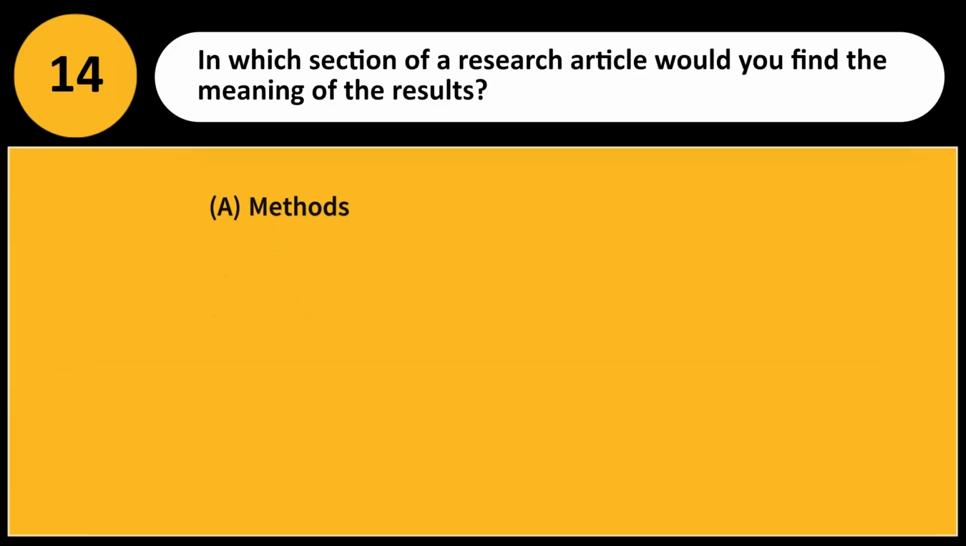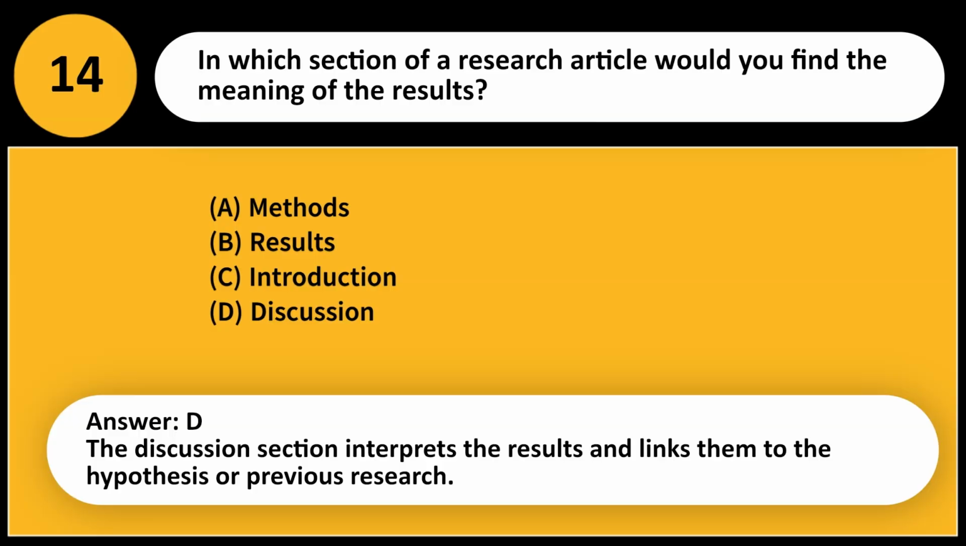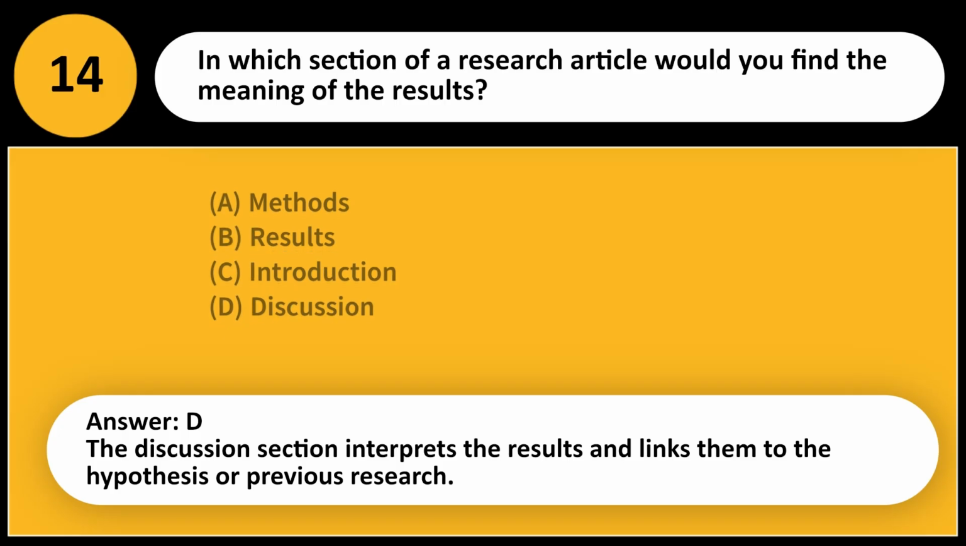In which section of a research article would you find the meaning of the results? A. Methods. B. Results. C. Introduction. D. Discussion. Answer, D. The discussion section interprets the results and links them to the hypothesis or previous research.